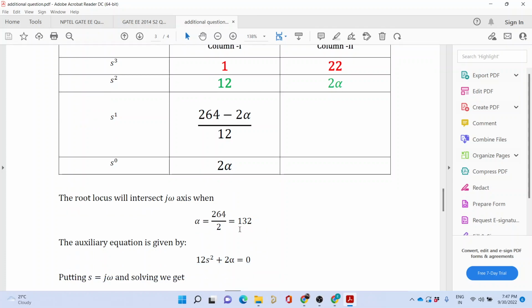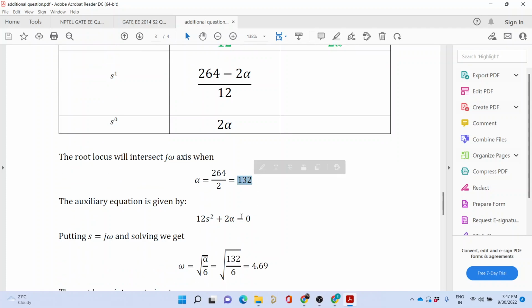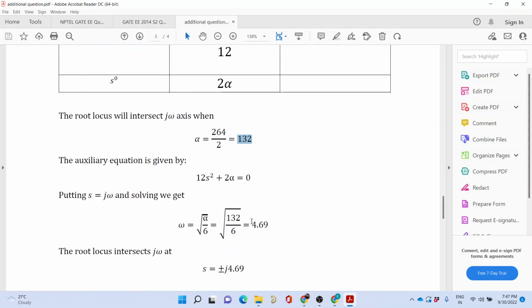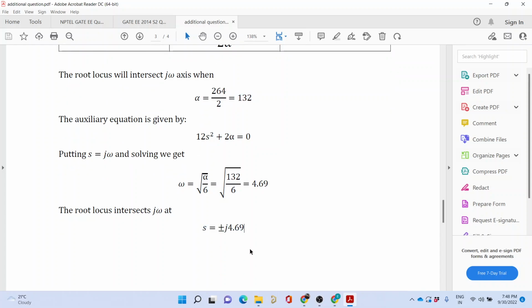Now the intersection with the j omega axis would be the solutions of the auxiliary equation, which is given by 12 s square plus 2 into alpha, where alpha is 132. So you put that and you get omega equal to root over of 132 divided by 6, that is 4.69. So this would be the intersection of the root locus with the j omega axis.